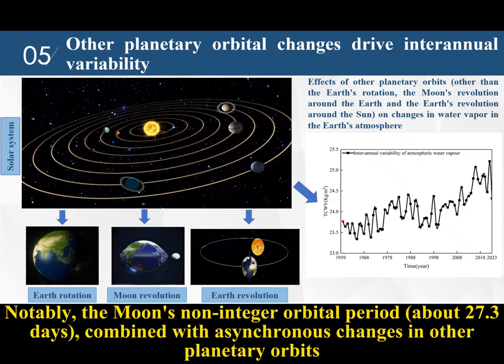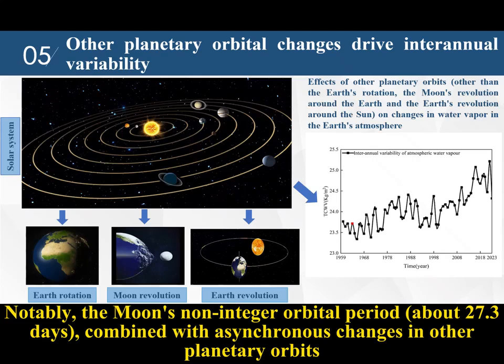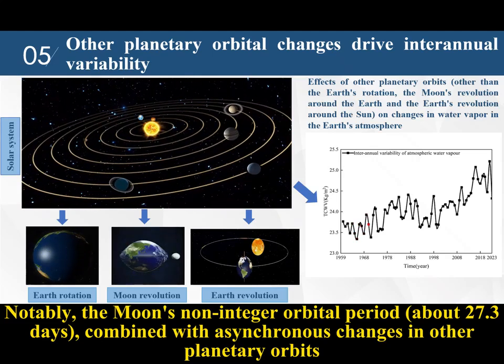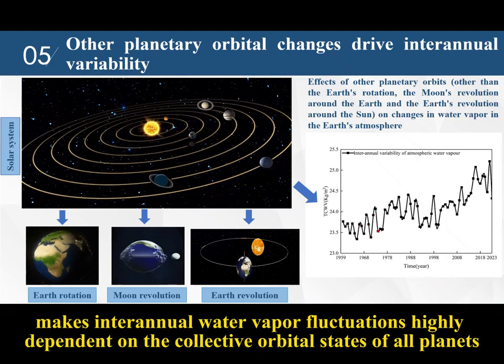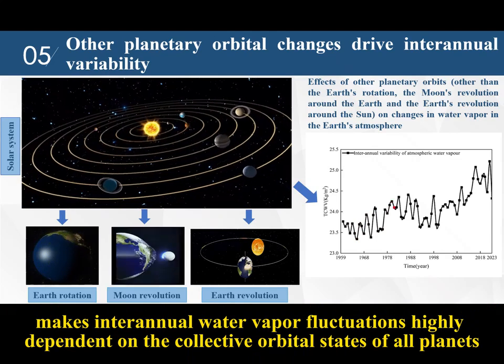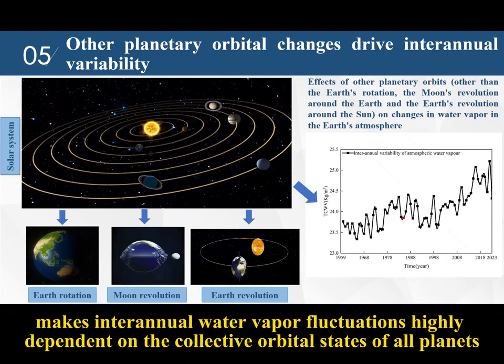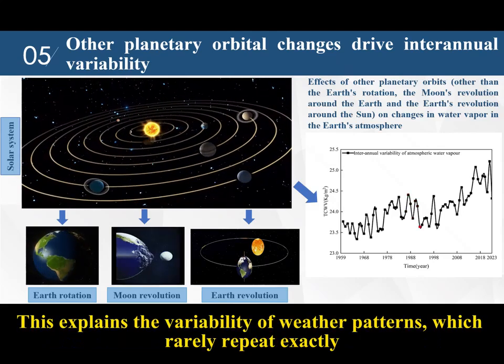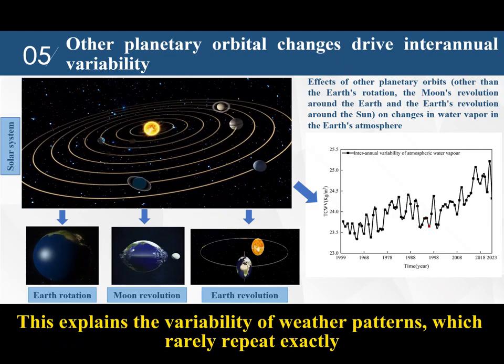Notably, the Moon's non-integer orbital period, about 27.3 days, combined with asynchronous changes in other planetary orbits, makes interannual water vapor fluctuations highly dependent on the collective orbital states of all planets. This explains the variability of weather patterns, which rarely repeat exactly.